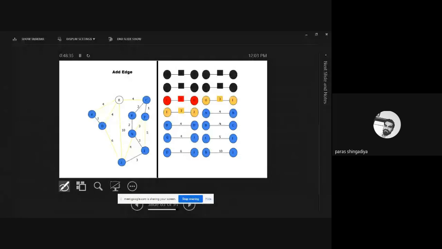Next weight is 4. So I can connect it between A and B whose weight is 4. That I can also include. Then B and D, if I connect B and D, that is this one, it will create a closed walk using these 3 vertices. So we'll skip this edge in my tree. Then again 4 is between B and C. So now connect that, and that is your final graph.